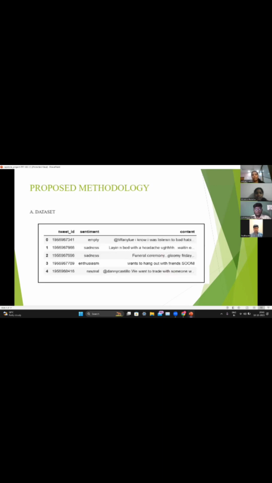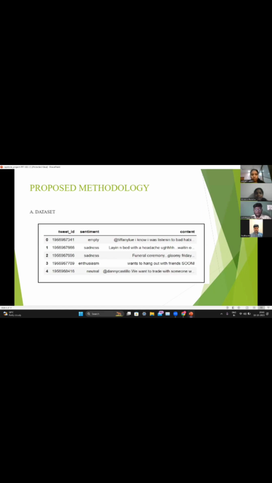Next one is our proposed methodology. First, we took the dataset. The dataset contains 3 columns and 40,000 rows. The 3 columns are tweet ID, sentiment, and content. Tweet ID is a uniquely identifying number, sentiment is the emotion of the content, whereas content is the text which identifies the emotion of the text.